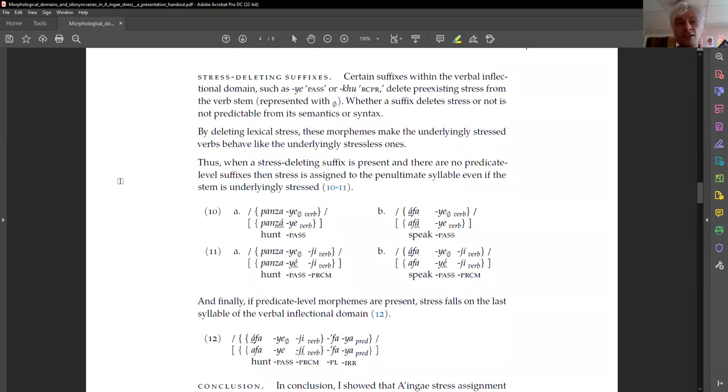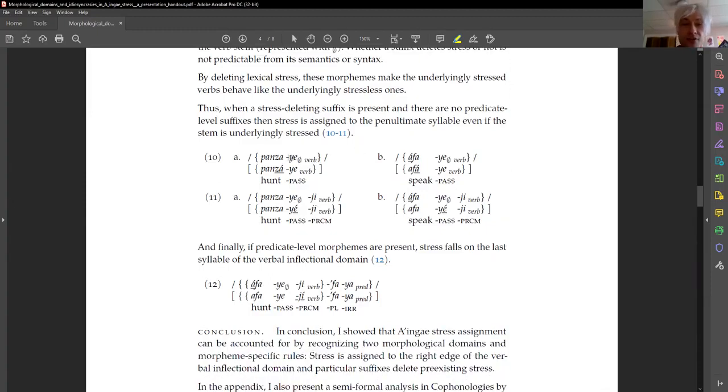And finally, let's look at stress-deleting suffixes. In Ainge, certain suffixes within the verbal inflectional domain, such as the passive ye or the reciprocal ko, delete pre-existing stress from the verb stem. These suffixes are represented with a subscripted empty set. Whether a suffix deletes stress or not is not predictable from its semantics or syntax. By deleting lexical stress, these morphemes make the underlyingly stressed verbs behave like the underlyingly stressless ones. Thus, when a stress-deleting suffix is present and there are no predicate-level suffixes, then stress is assigned to the penultimate syllable even if the stem is underlyingly stressed.